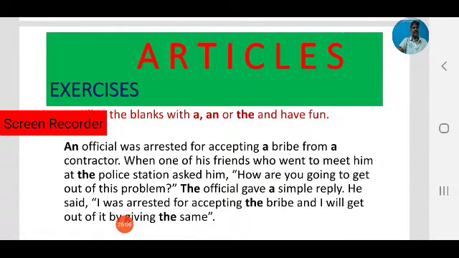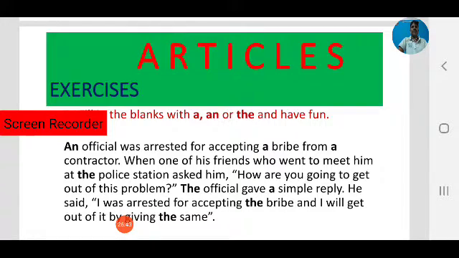We went to meet him at the police station. The is used before nouns that are familiar to us. Who asked? His friend asked, the friend of the contractor. How are you going to get out of this problem?